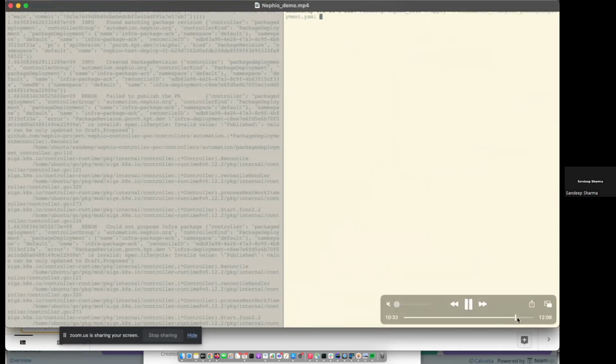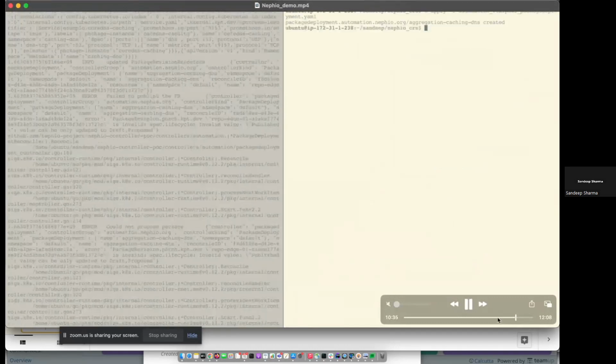So now we will apply the workload intent. This would have resulted in the cloning of the caching DNS package via Porch, mutating the package as per the scaling profile that is supported by the target cluster, and then pushing it to the repo for the cluster which we created.